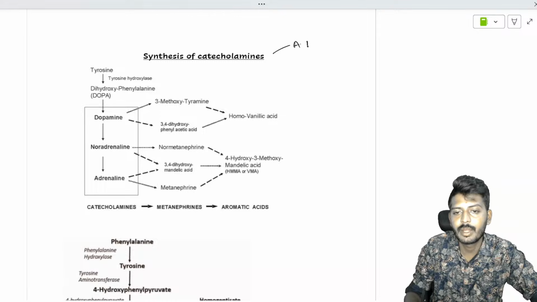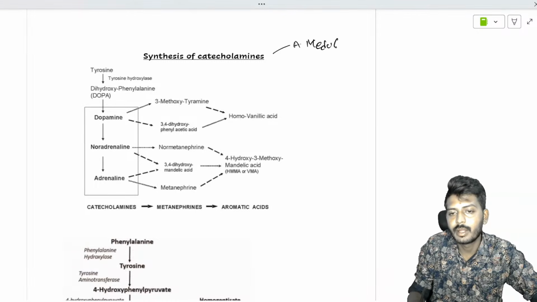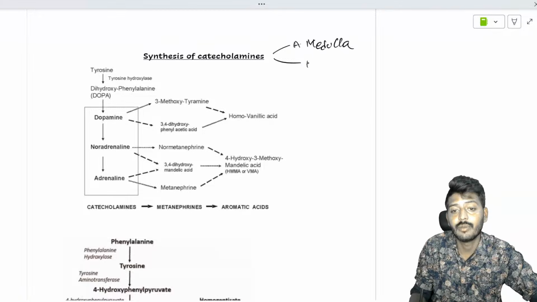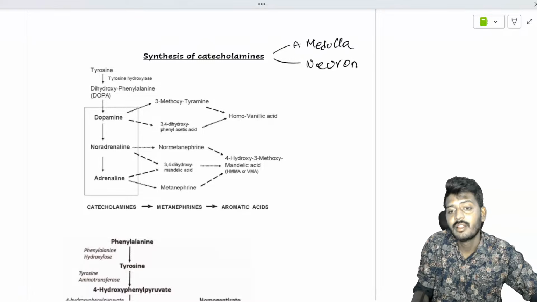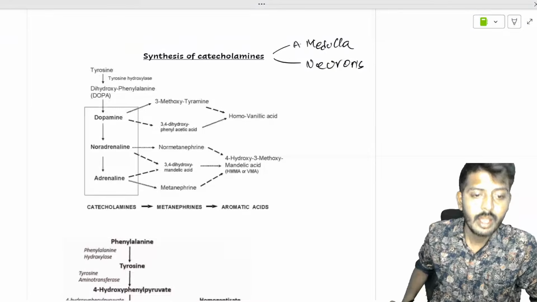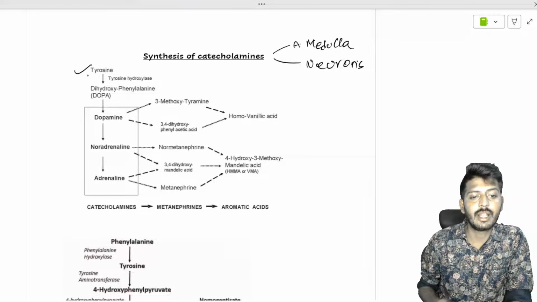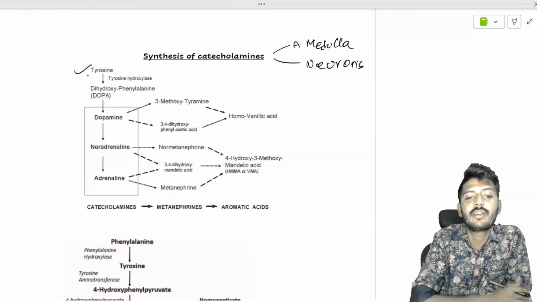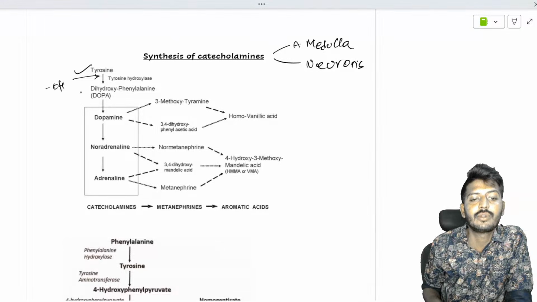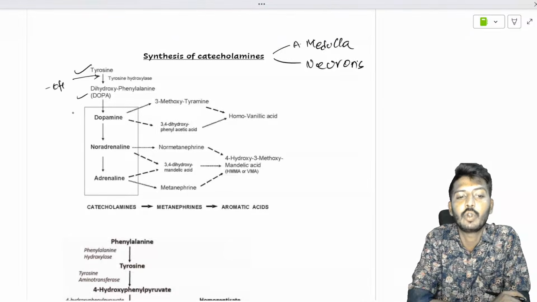One is the adrenal medulla, and one more place, my dear students, that is only one neurons. Which neurons? Sympathetic neurons, and also in the central nervous system. Okay, so the amino acid tyrosine, under the influence of tyrosine hydroxylase, meaning addition of an OH group, will give rise to dihydroxyphenylalanine, which is DOPA.